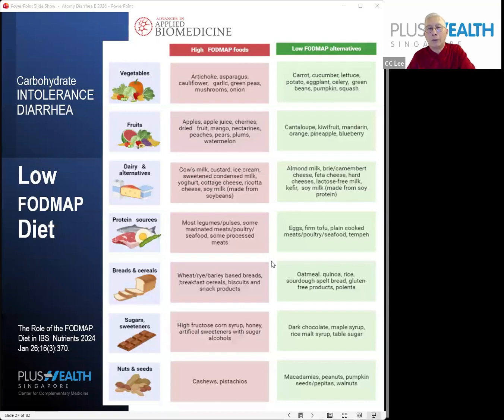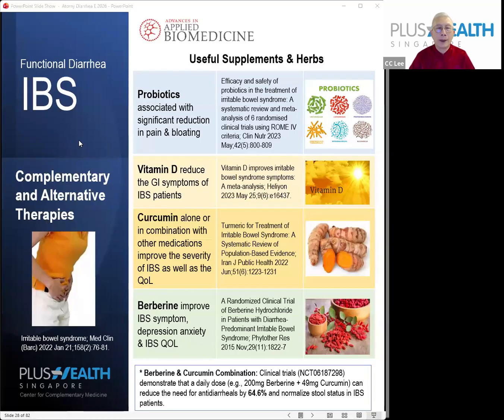And when you talk about the low FODMAP diet, basically you have a list of food that you should avoid, and a list of food that can be considered. Now, for IBS, what are the complementary and alternative therapies? Here I list 4 items. You can take it as a very good reference because they have very good backup studies, with a lot of results showing that they are very useful: probiotic, vitamin D, curcumin, and berberine. So all these 4 products are useful supplements when you are suffering from IBS.